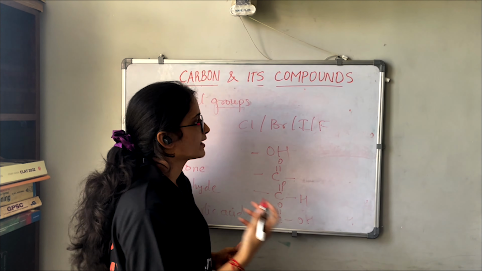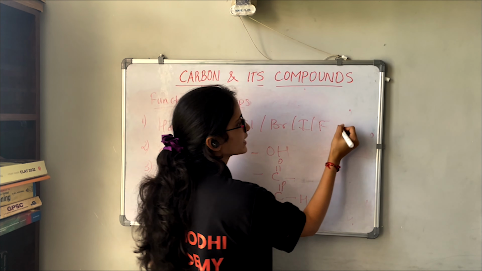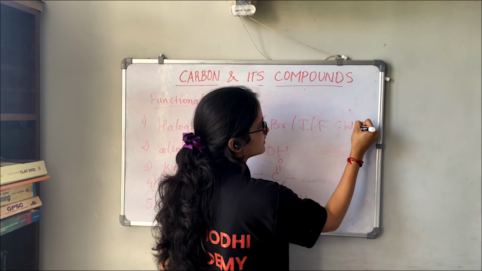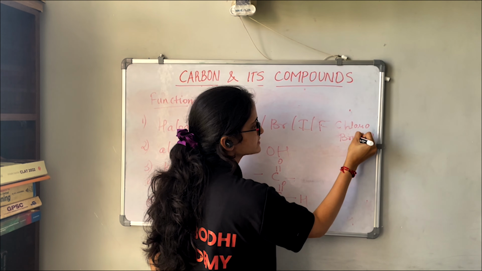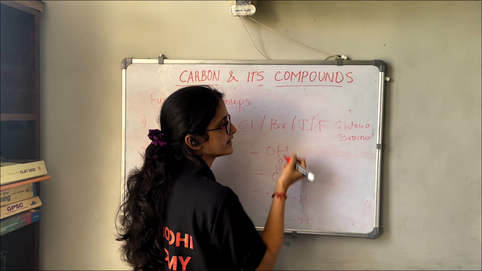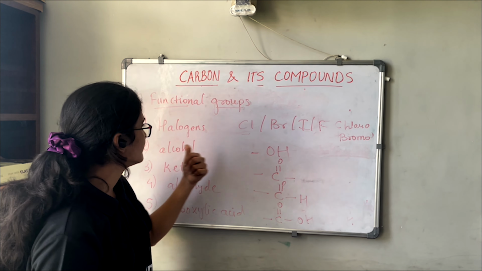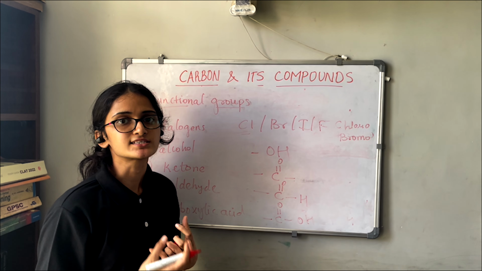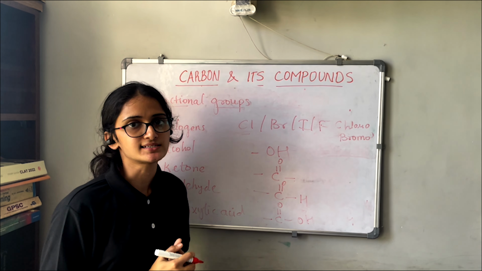Now when we add halogens to an alkane or hydrocarbon, the name of the halogen comes as a prefix. If it is chlorine, it comes as chloro; bromine comes as bromo; iodine comes as iodo. But alcohol comes as a suffix, meaning the name ends with that suffix.